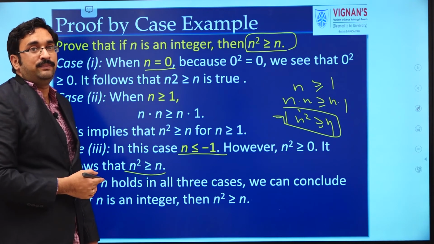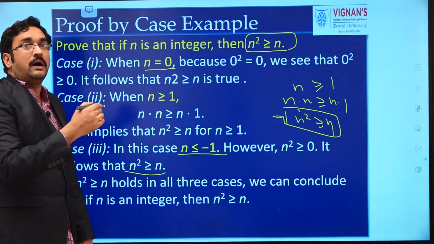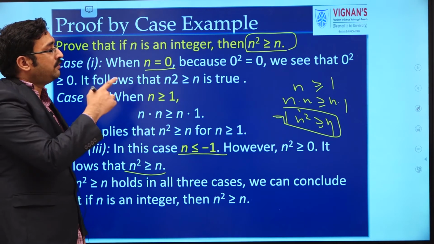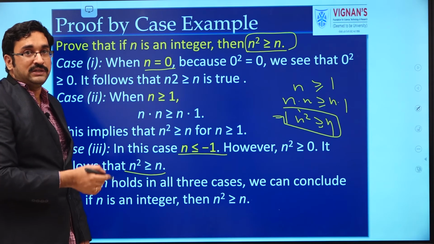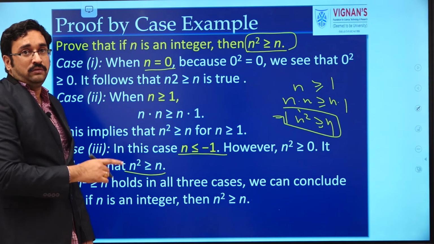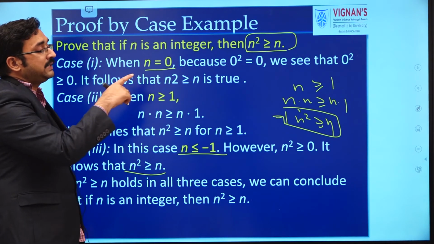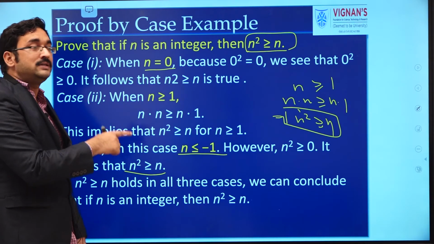So in this example, n is an integer, which means for all the possible cases we have verified the condition. That is, n is positive, n is negative, and n is 0. For all the cases, we proved that n square is greater than or equal to n.